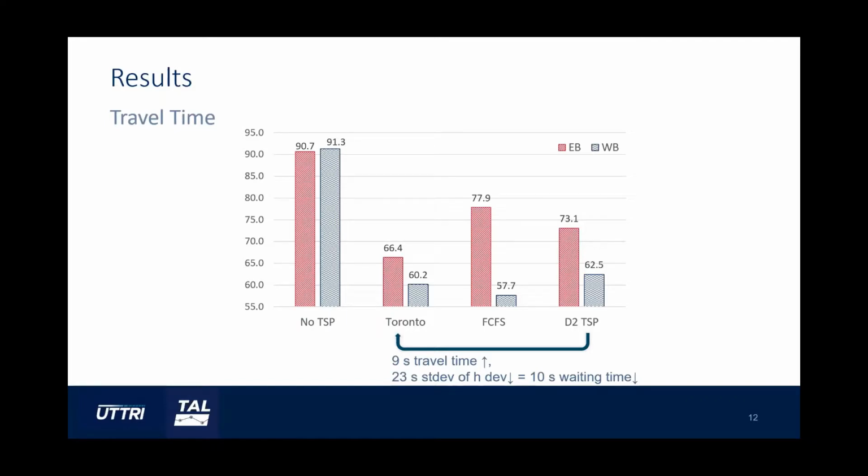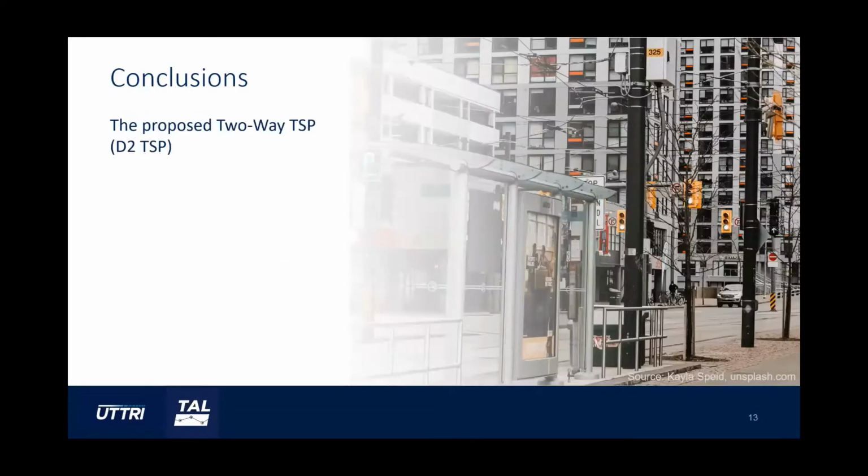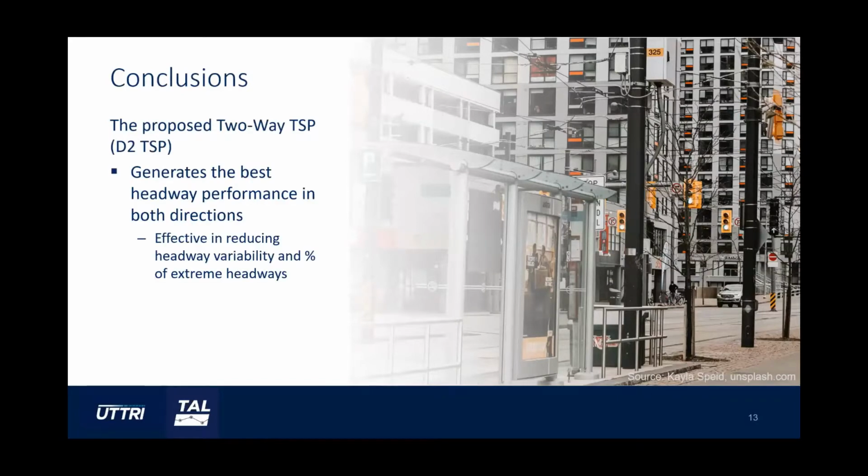To conclude, our two-way TSP generates the best headway performance in both directions. It is effective in reducing headway variability and percentage of extreme headways. It also brings noticeable reduction in travel time compared with no TSP.